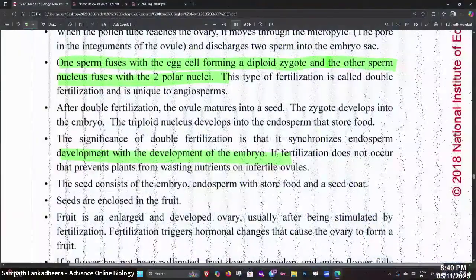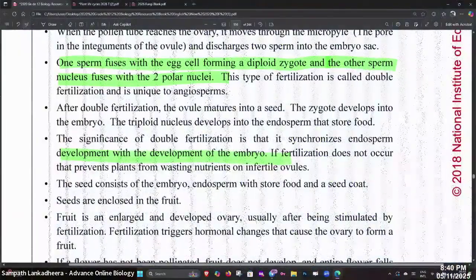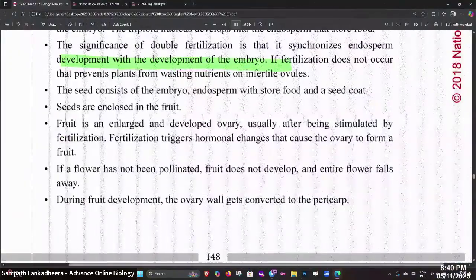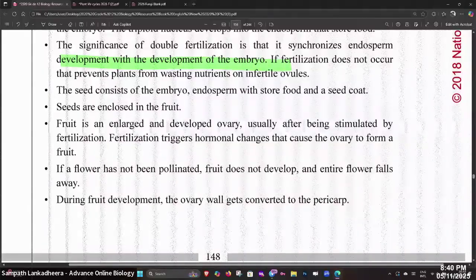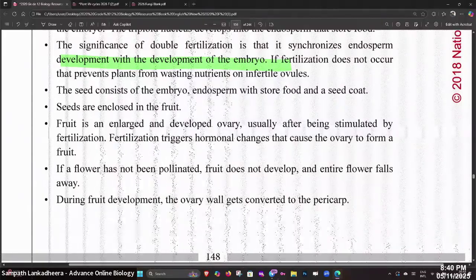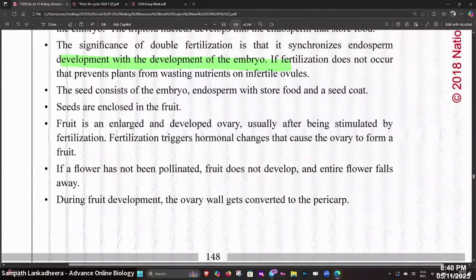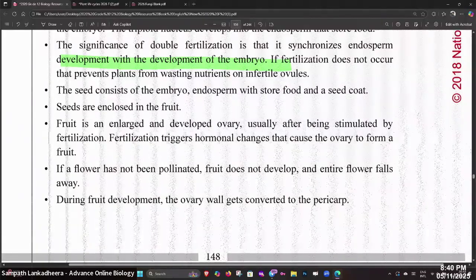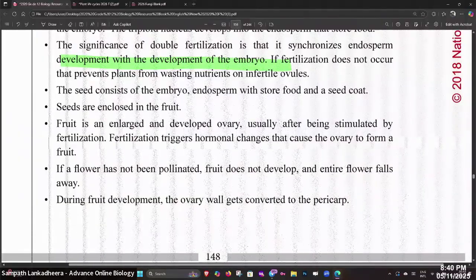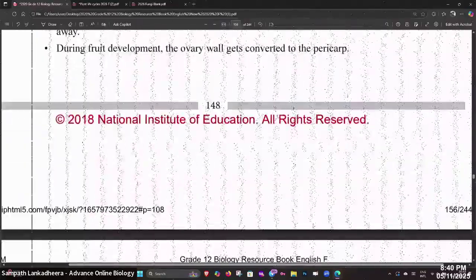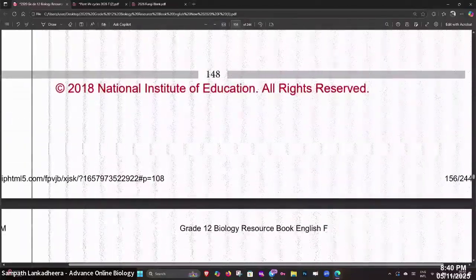And then the seed consists of the embryo and endosperm with stored food. Seeds are enclosed within the fruit. Fruit is an enlarged and developed ovary, usually after being stimulated by fertilization. If a flower has not been pollinated, fruits do not develop. Okay, so these things we discussed.